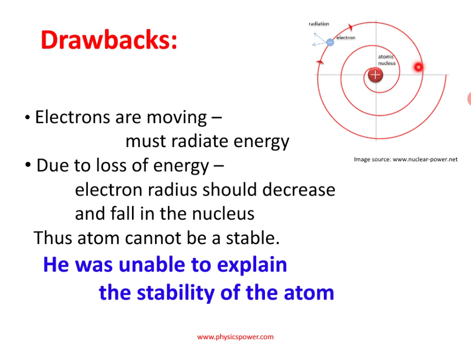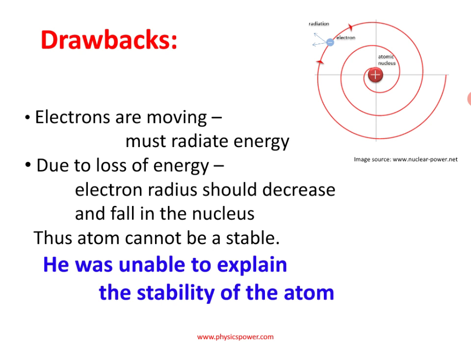As it slows down, the velocity decreases, so the outward centrifugal force should decrease, but the attractive force between the nucleus and electron remains the same. So it should come closer and fall into the nucleus, but that is not happening. He was unable to explain why a moving electron does not radiate energy.